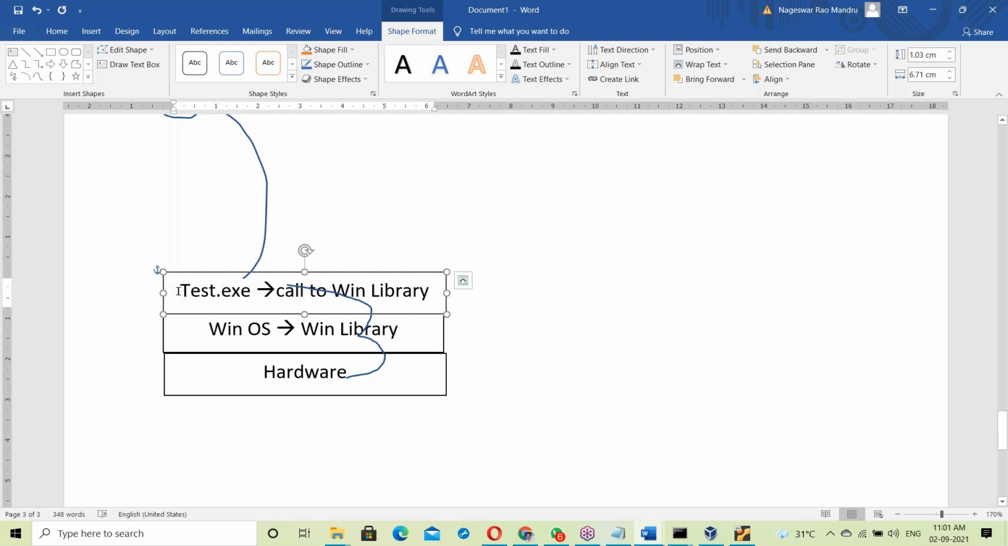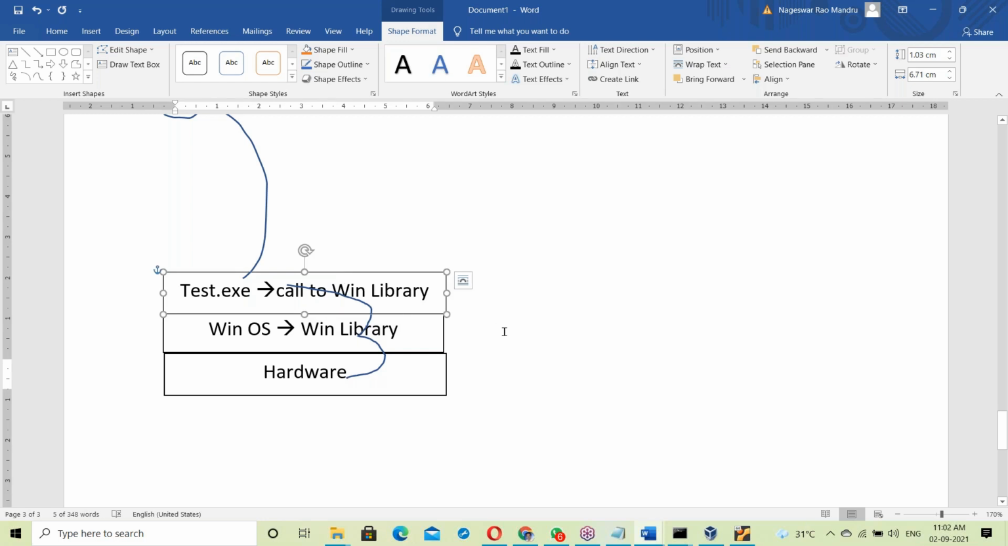Now at runtime, it will try to call the Windows library. Yes, it's available here. Using that library, it will communicate with hardware components, the input and output devices. Yes, working fine.